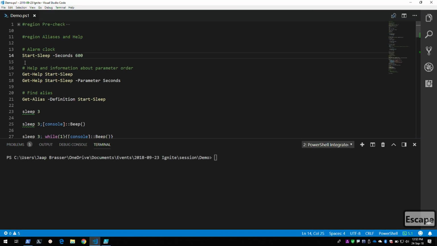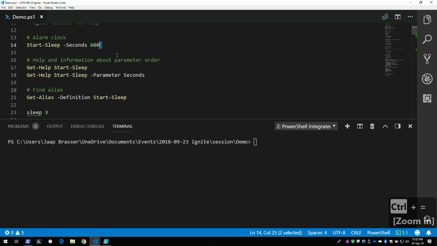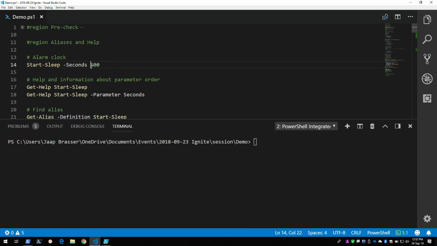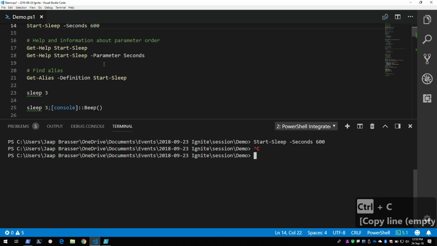So if I run this piece of code, is it big enough in the back, by the way? Can you see it? Kind of? Not really? I'll try to make it bigger. Let's see. This is about as big as I can make it. I'm sorry. So if I would execute this, it will now wait for 10 minutes. Obviously, we're not going to wait for this, but we're going to dig into what we can do with this command.